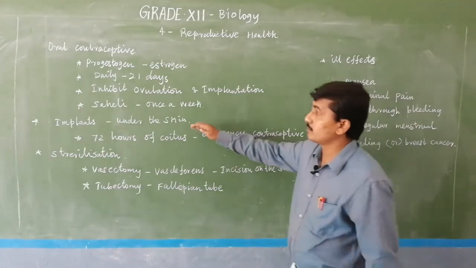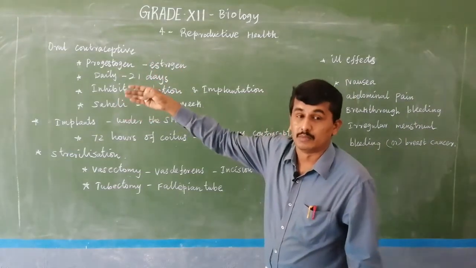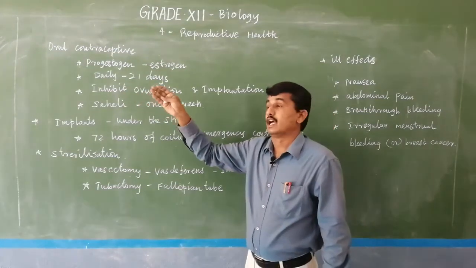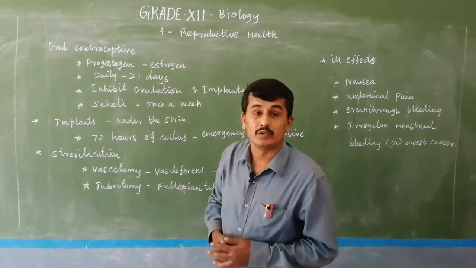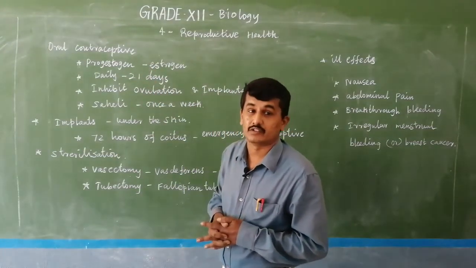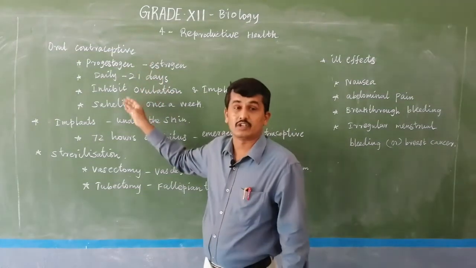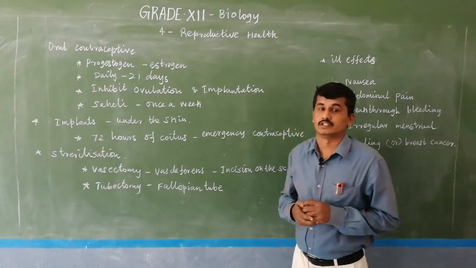These are all temporary methods, even the natural methods, the barrier methods, and in the previous class we learnt IUDs, intrauterine devices like copper T. These methods are all temporary methods for preventing the fertilization.